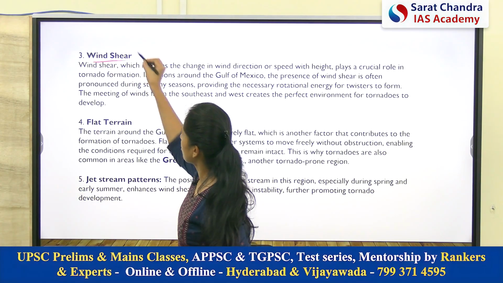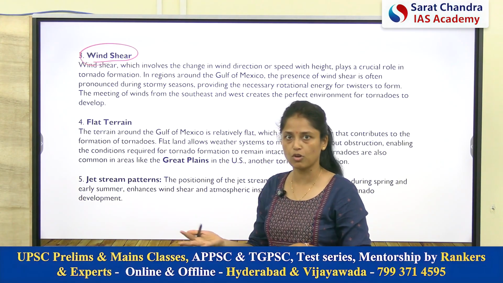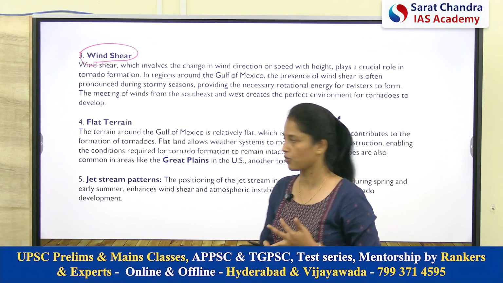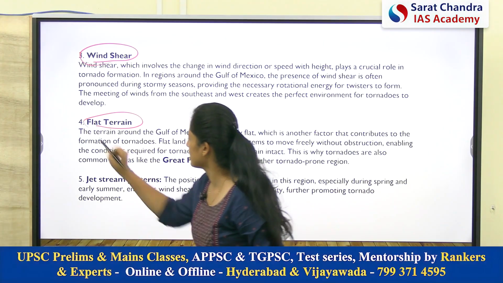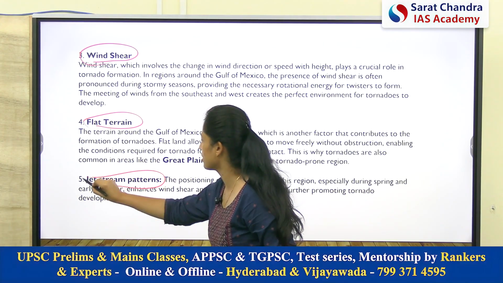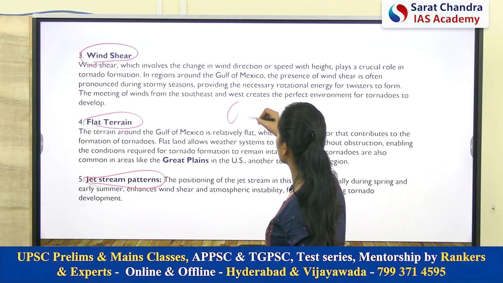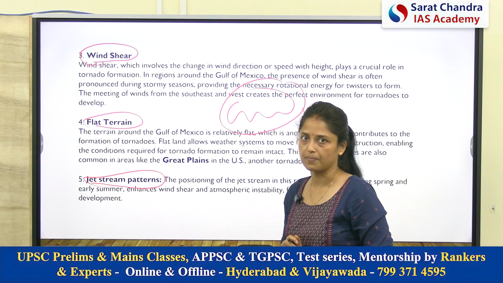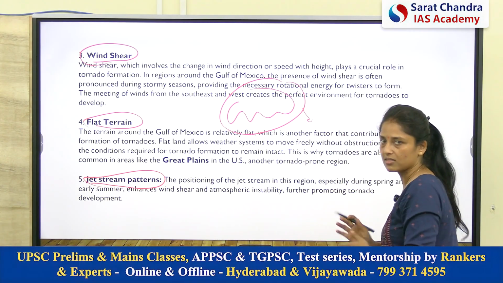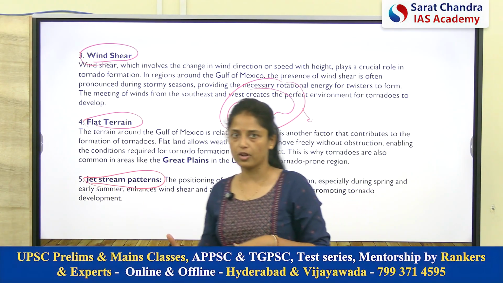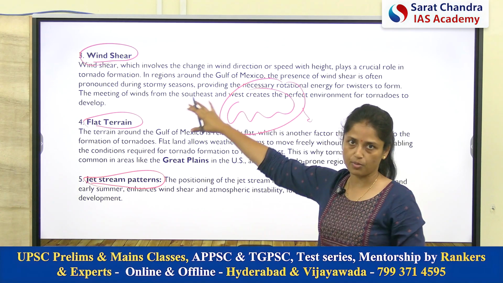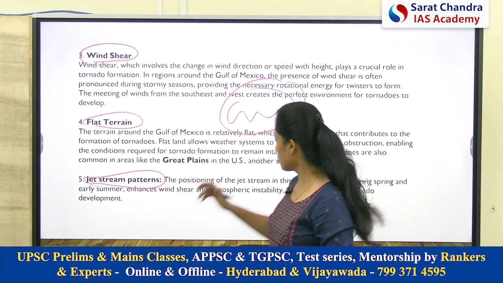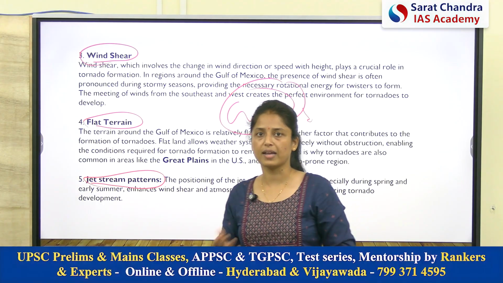Now wind shear, we already discussed. Wind shear can be because of many things. We have to change the speed of the wind, we have to change the direction of the wind. The flat terrain we already discussed, and jet streams also we already discussed, that in temperate and polar regions the meandering is very high, so it can impact the wind shear. Okay, so we discussed this answer, and eventually you can conclude your answer, because since it is a geographical phenomenon, it is capable of creating widespread destruction, so you can conclude with disaster management practice.